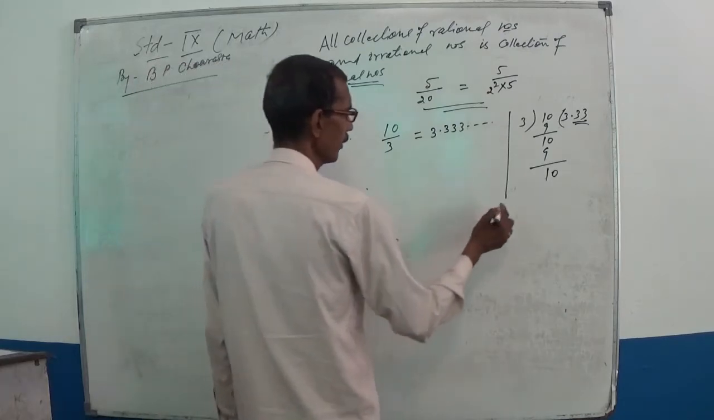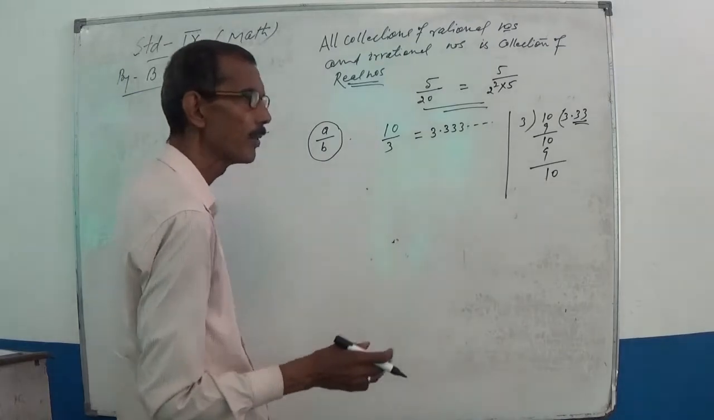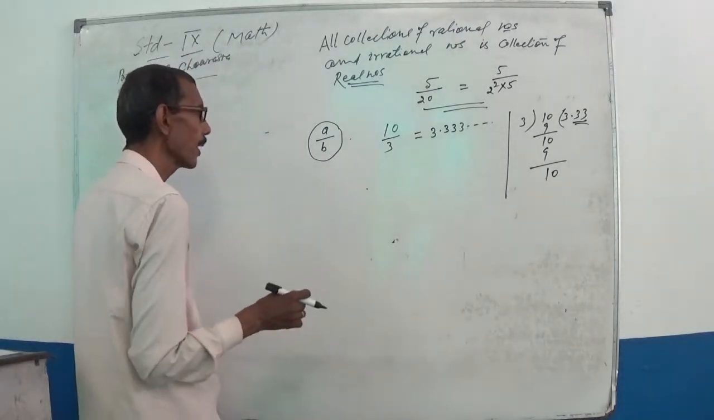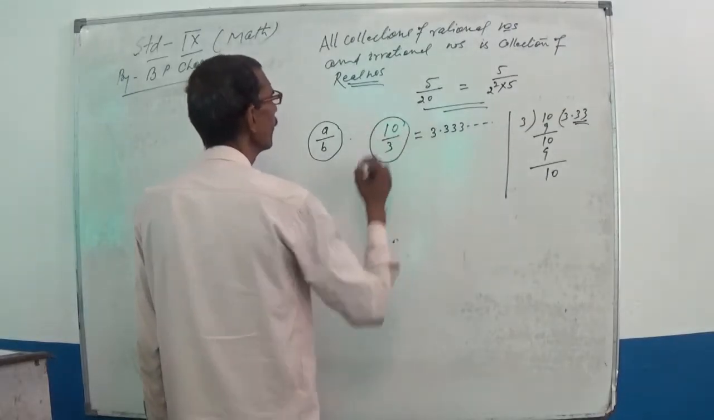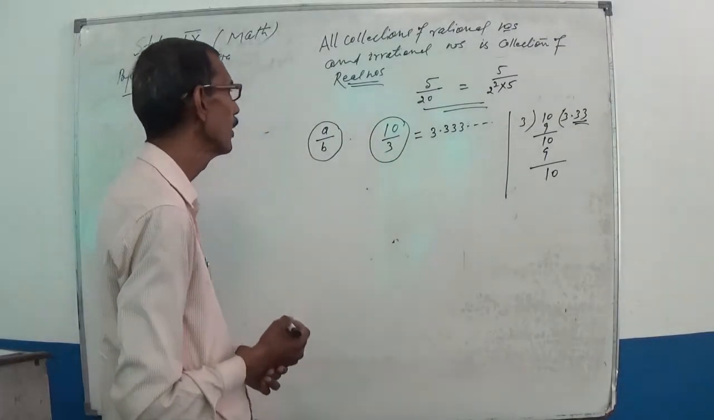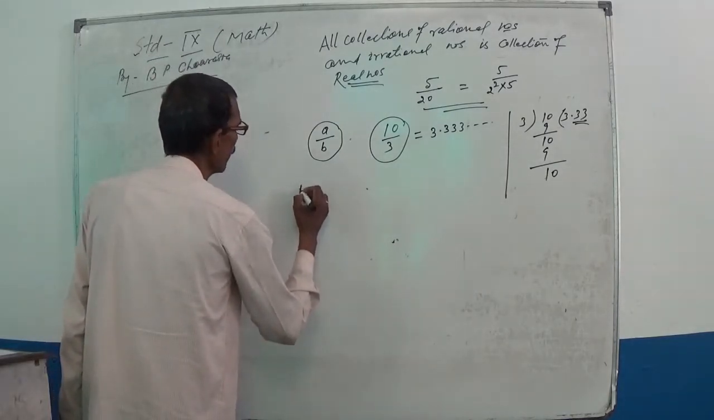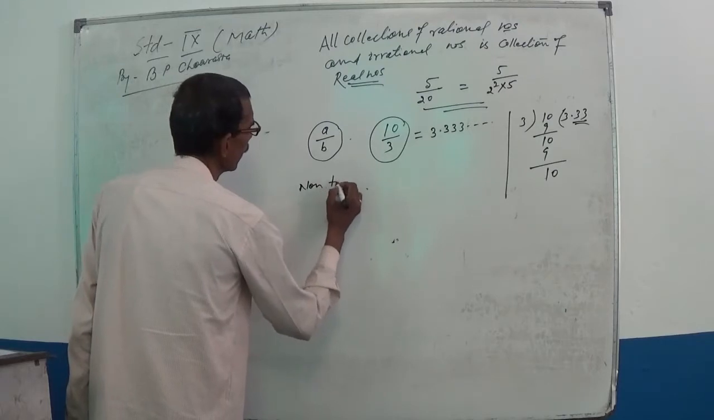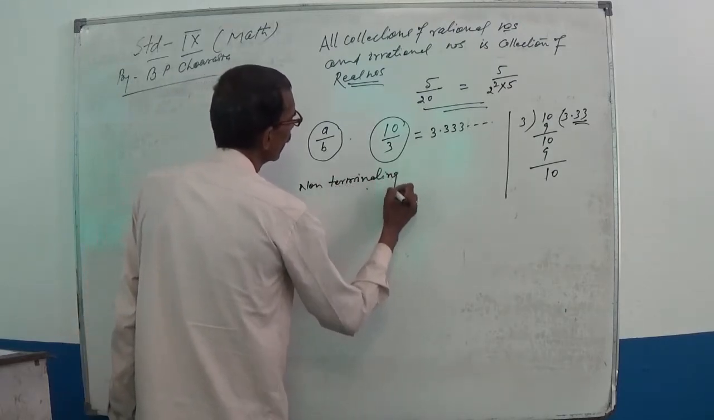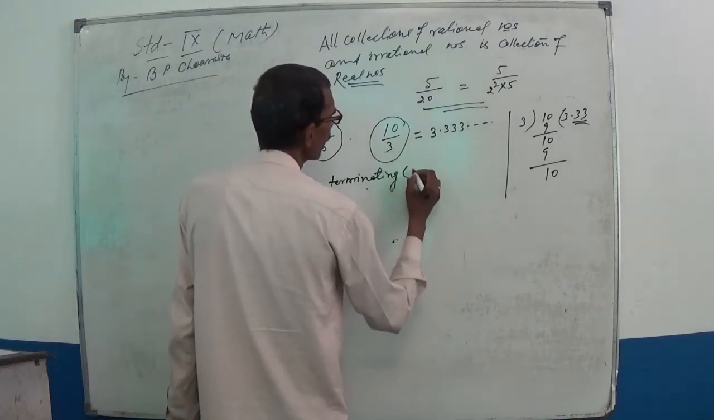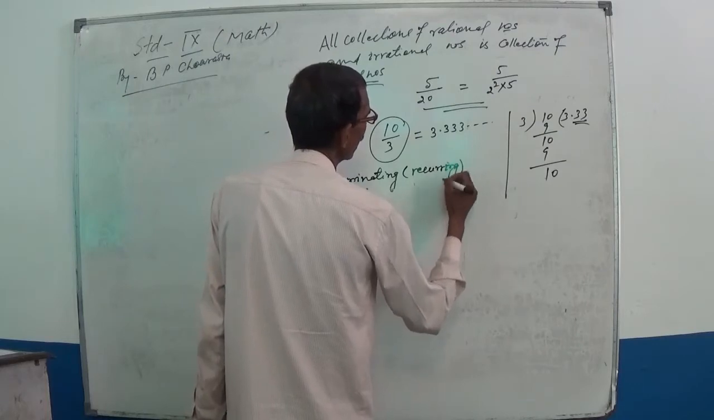And the remainder also keeps going as a non-ending term. So this type of rational number is called a non-terminating recurring decimal.